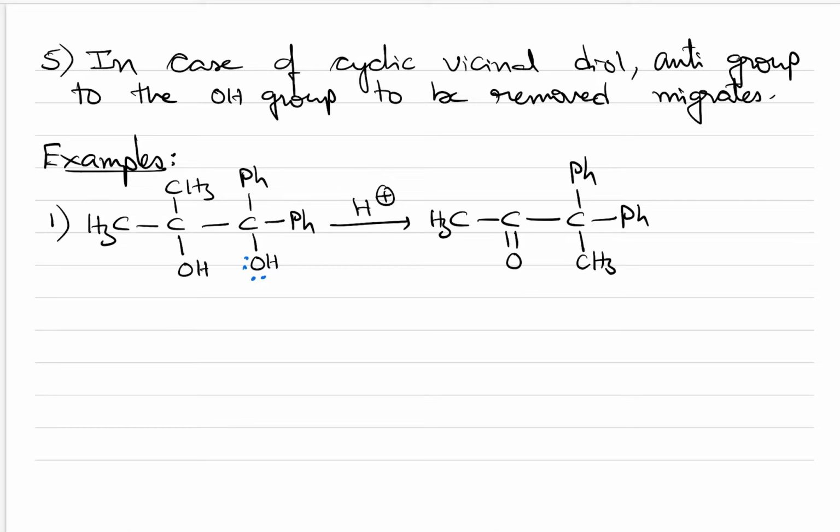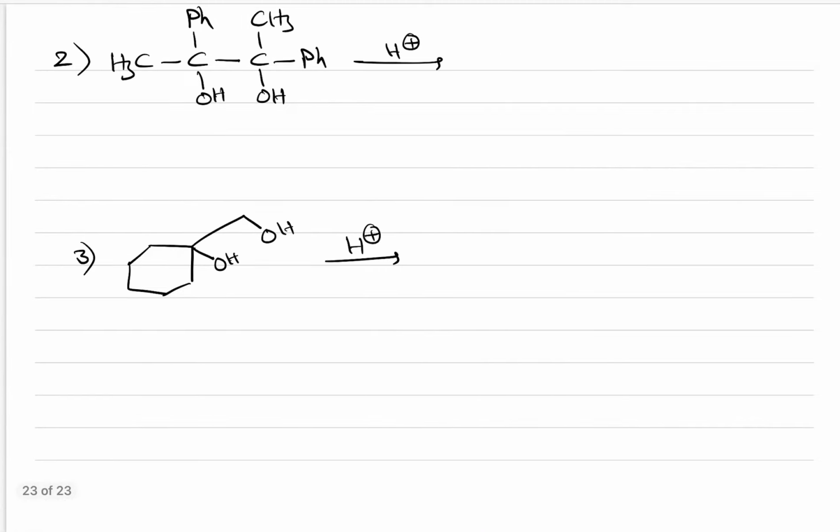Carefully observe here. This OH group is removed off. Therefore, on this carbon there is no OH group, and this is the methyl group shifted onto this carbon. That is this one, so that this carbon became a carbocation and it got double bonded with this oxygen like this. So this is the product. Very simple it is. First you have to decide which OH group has to be protonated, and second you have to decide which alkyl group has to be shifted. Okay. Another example you see.